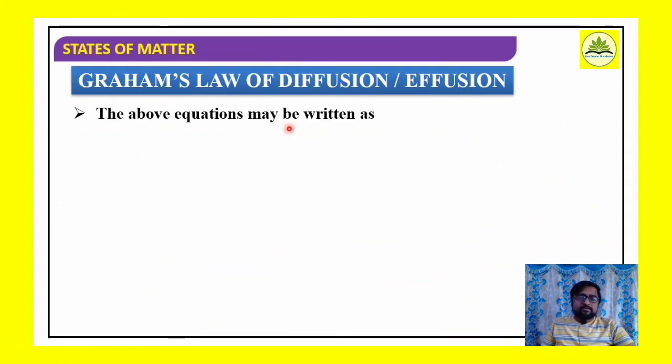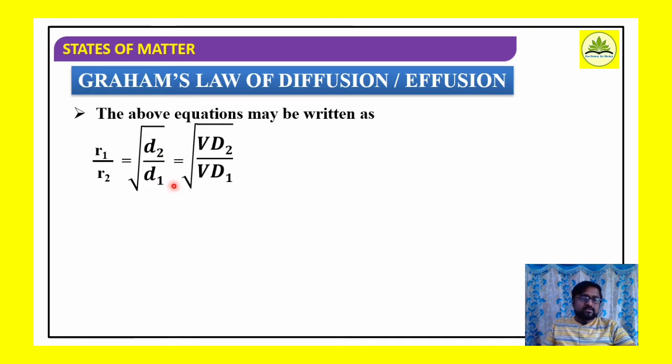Now the above equation may be written as R1 by R2 is equal to square root of D2 by D1, which is further equal to square root of VD2 by VD1. Here VD indicates the vapor density of the gases. VD1 and VD2 indicate the vapor density of the gases, which is further equal to square root of M2 by M1. Well, let us try to understand how we got all these. Since we know that density is equal to mass divided by volume, right? Mass divided by volume is equal to density.